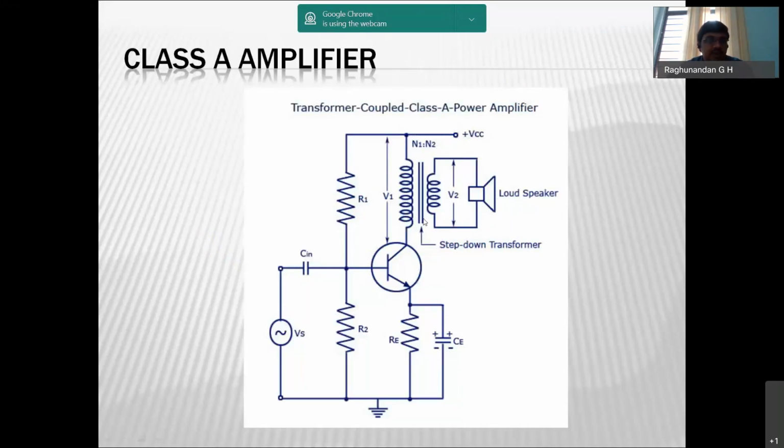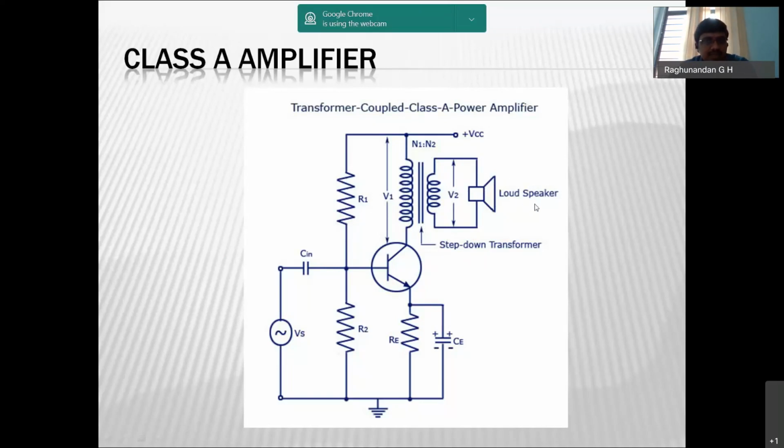In the transformer coupled class A amplifier, what is the change? Instead of the load being directly connected in the place of the collector resistance, we are going to connect a transformer, and we connect the load to the secondary of this transformer.